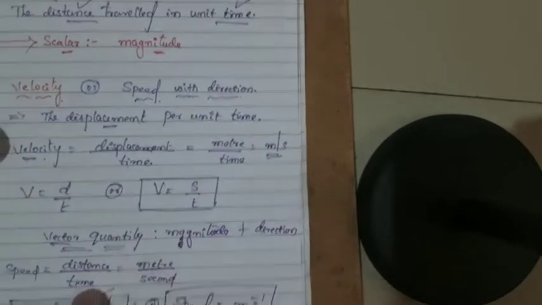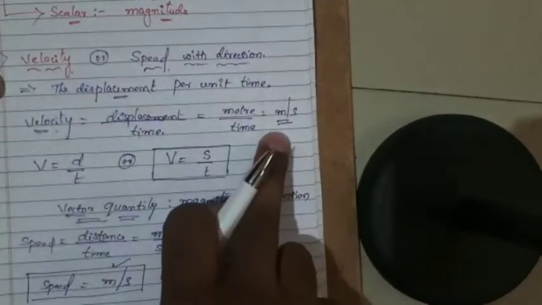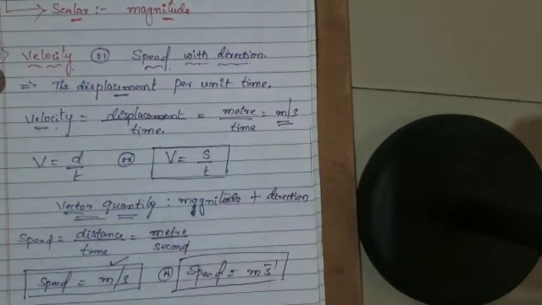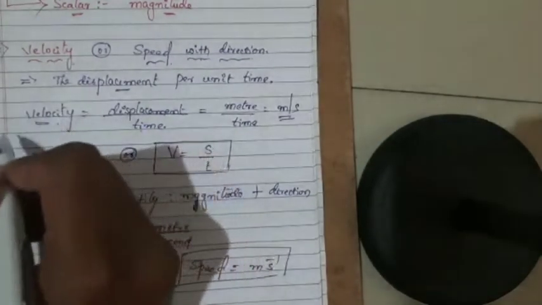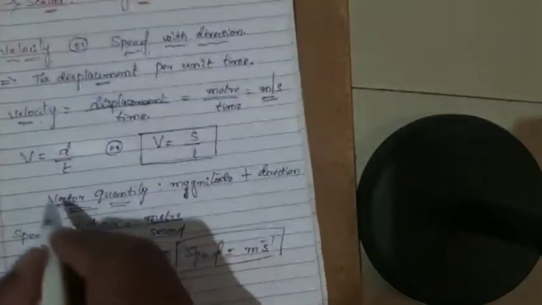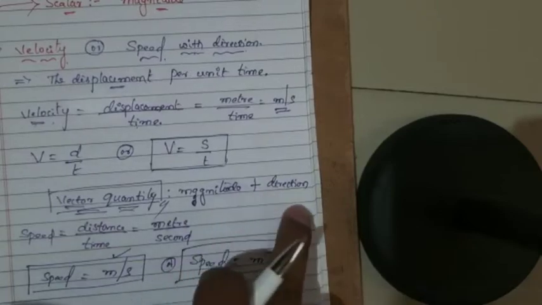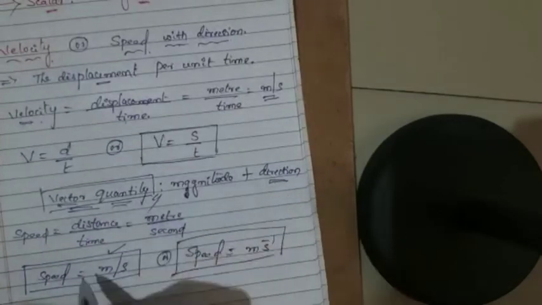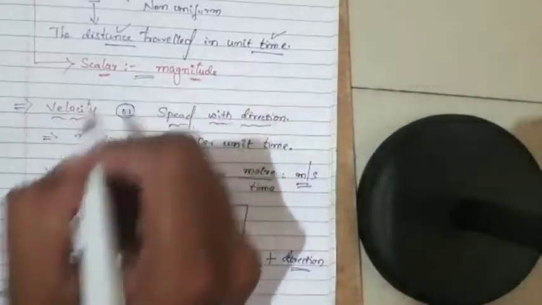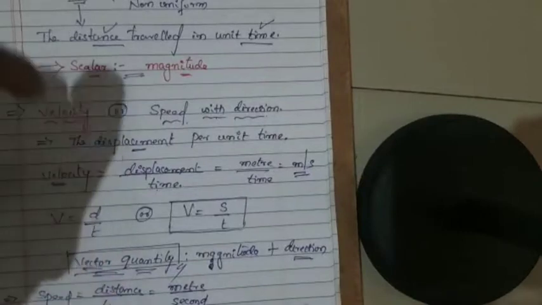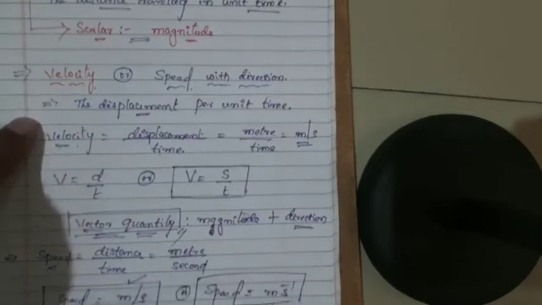Even for the speed, the SI unit is meter per second, and even for the velocity, the SI unit is meter per second. Okay, so the main difference between velocity and speed is that velocity is a vector quantity. It always depends upon the magnitude as well as the direction. But speed does not depend upon the direction, it only depends upon the magnitude, right? These are actually two differences between speed and velocity, right?